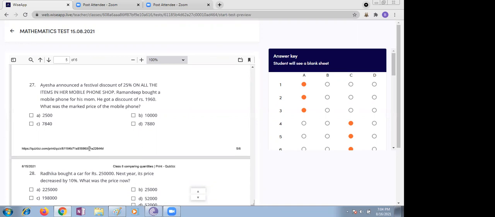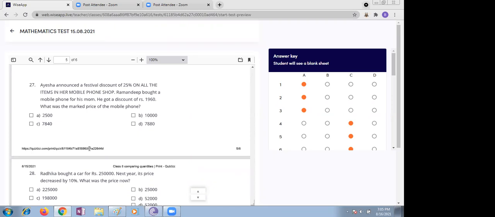Ma'am, 1960 is equal to 25% of 100. What is the question? Discount percentage is given. 25% is equal to 1960. You need to find out the market price, right? Market price means 125% or 100% you're supposed to find out. Which one should you find out? 25% is nothing but 1960. What is the question asking? What is the market price?